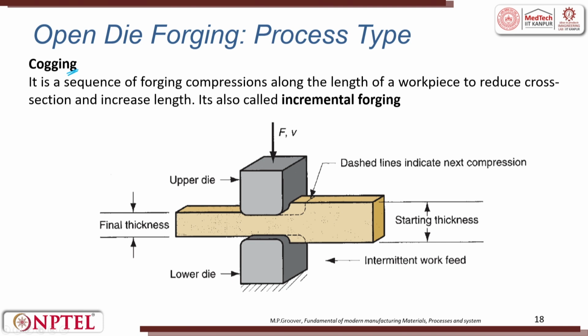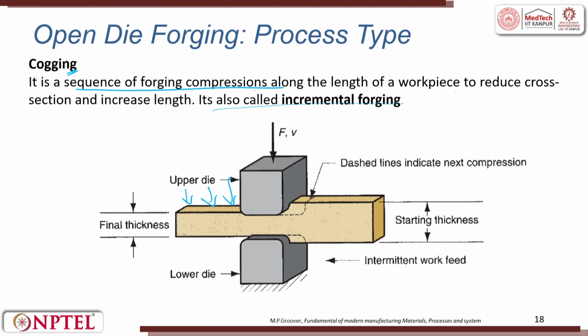Cogging process. Cogging process, it is a sequence of forging compressions along the length of the workpiece to reduce the cross section area and increase the length. For example, it taps here, it keeps moving. Okay. Sequence of forging compressions along the workpiece to reduce the cross section and increase the length.